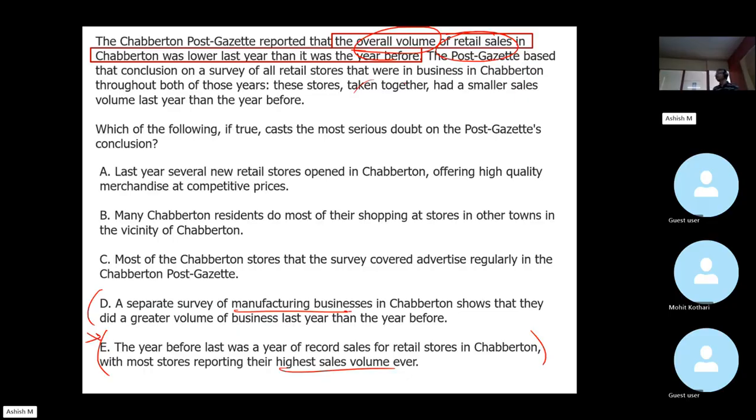We are strengthening or weakening the conclusion. Are we clear? The argument says last to last year, the retail sales were more. This is also saying that yes, highest sales volume ever was witnessed last to last year. So it is just strengthening the premise. We are already given that as a fact.